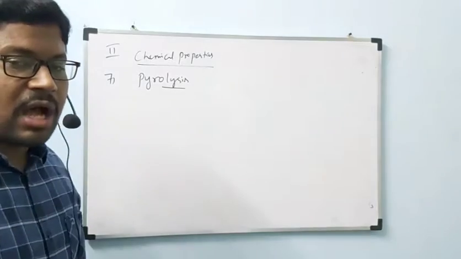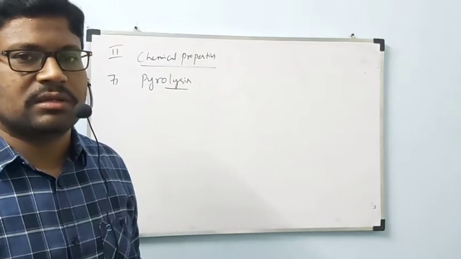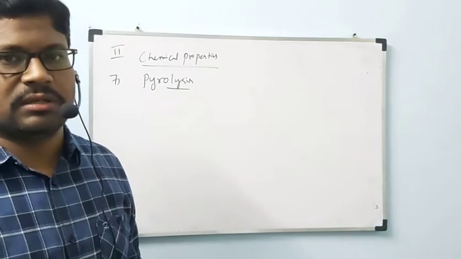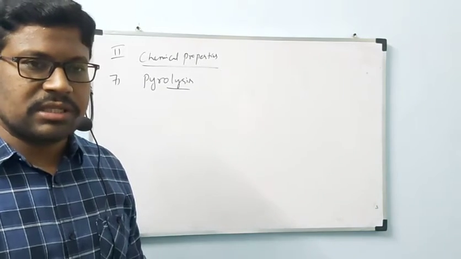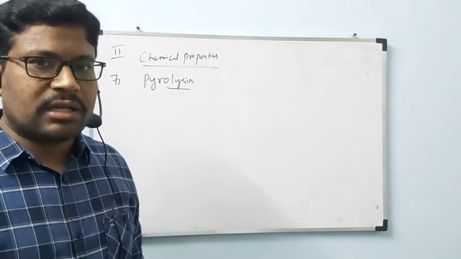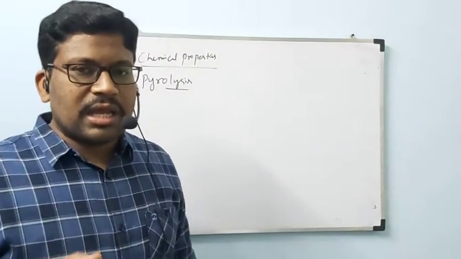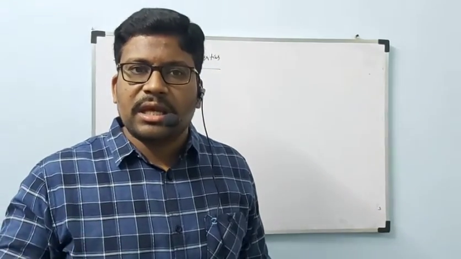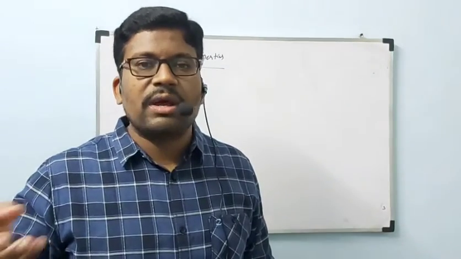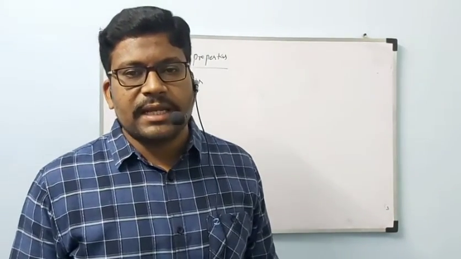Conversion of larger alkanes into smaller ones by heating is called pyrolysis. Larger means alkanes with more number of carbons will be converted to lighter alkanes or lighter alkenes. Lighter means fewer carbons. Alkanes with a higher number of carbons will be converted to lower alkanes, lower alkenes or lower alkynes, lower hydrocarbons, by heating. This is called pyrolysis.